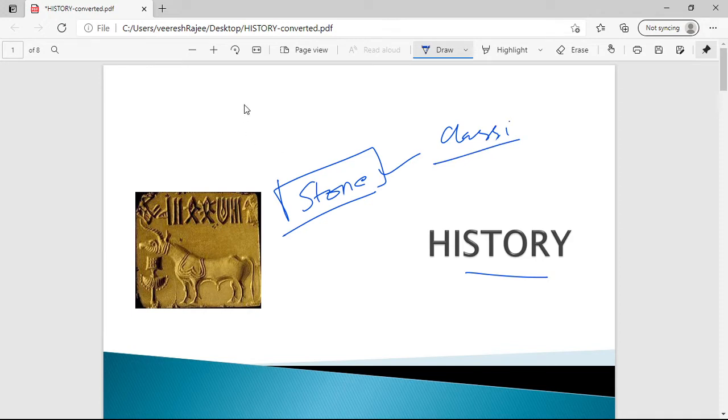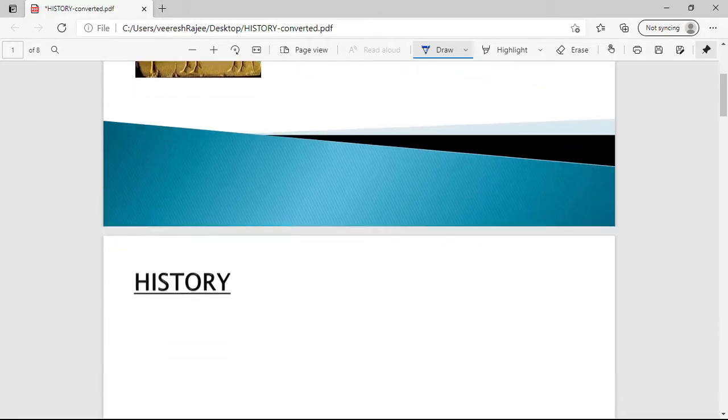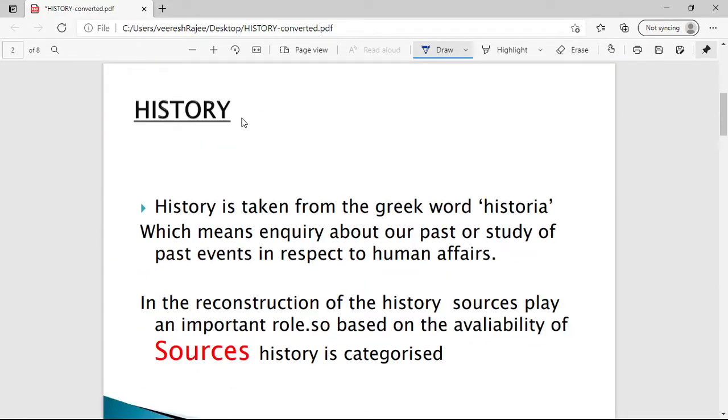In our previous class, we discussed the syllabus. We discussed the syllabus of history for the UPSC examination and for that matter any competitive examination. So first we'll give a definition to history. So what is history? It is taken from the Greek word historia, which means an inquiry about our past.